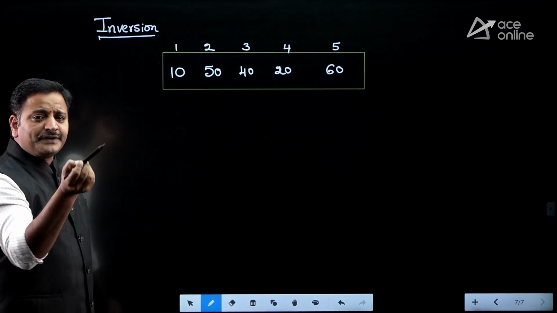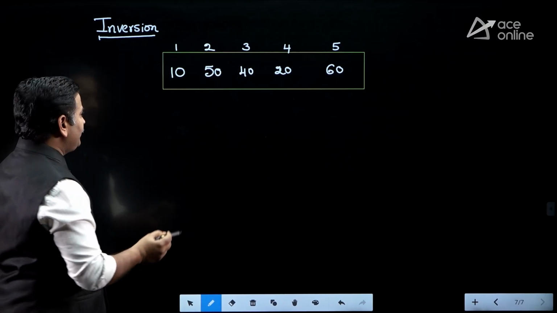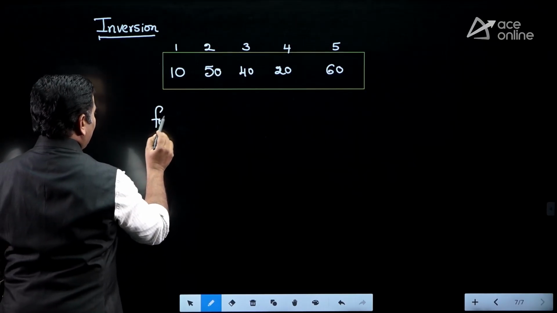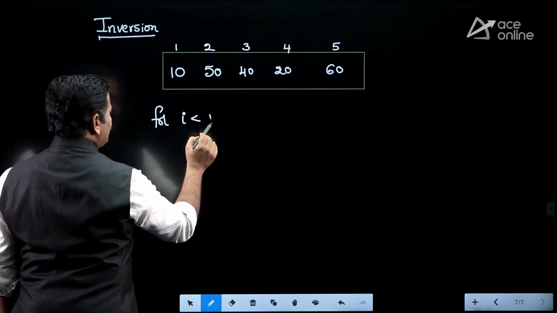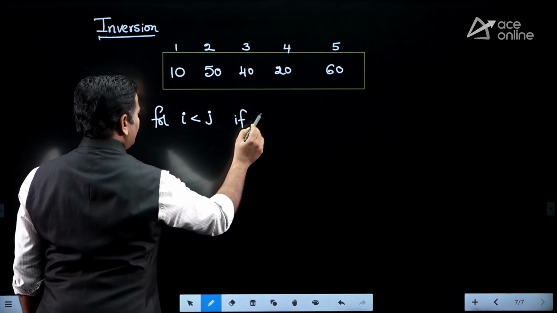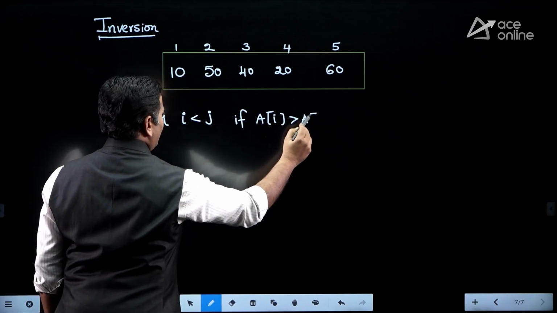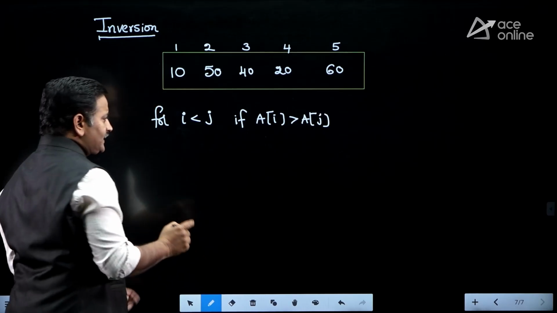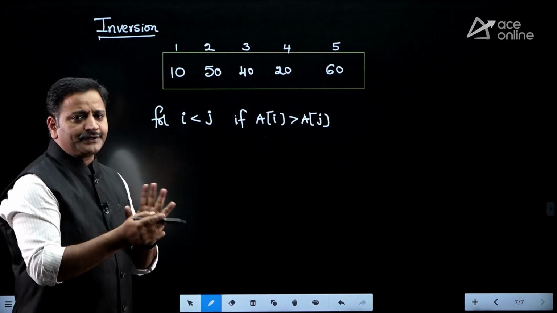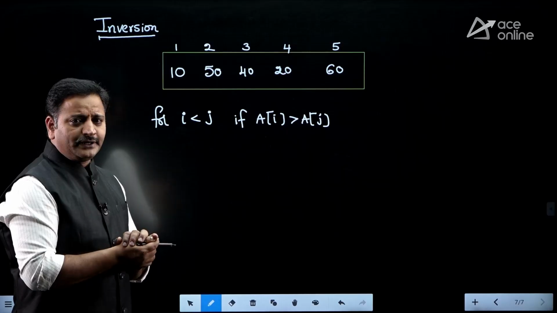If I ask how many inversions are there in the array, there is one definition for inversions. For i less than j, if a of i is greater than a of j, then we can say a of i comma a of j is under inversion.